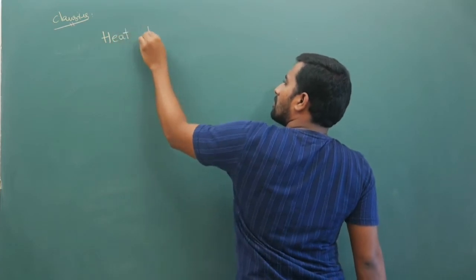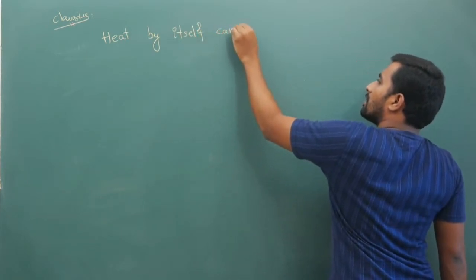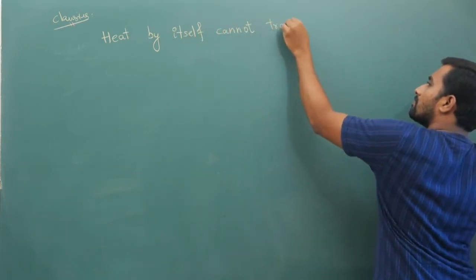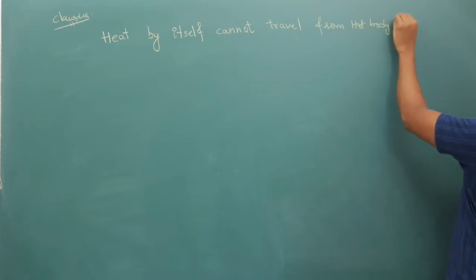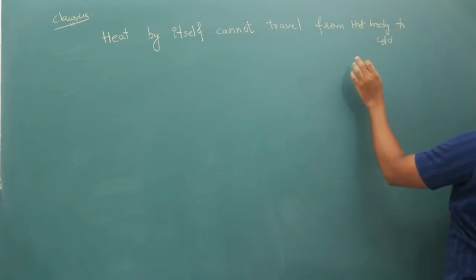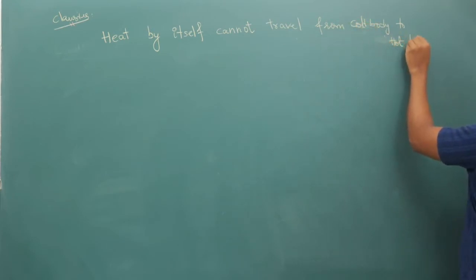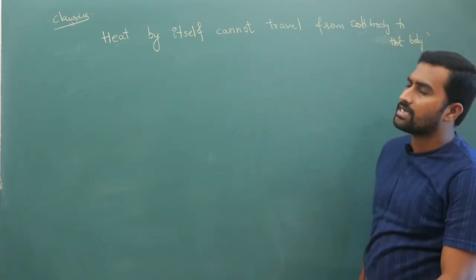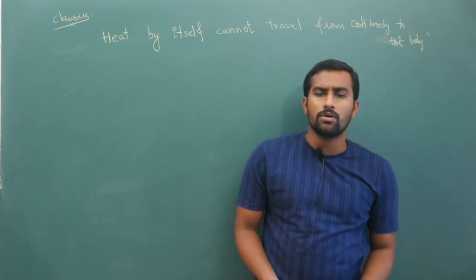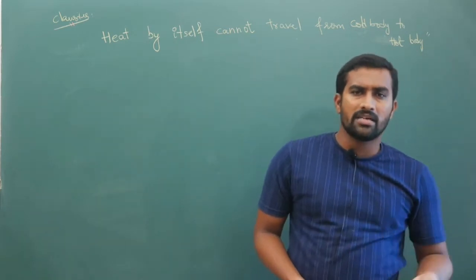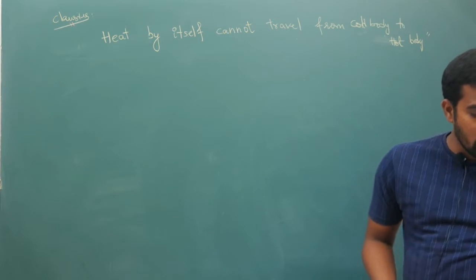Now your first statement, given by Clausius, is: heat by itself cannot travel from cold body to hot body. Heat on its own cannot transfer its heat energy. Any cold body will not transfer its heat energy to a hot body unless and until some external agent is actually involved in it. So that is your first statement.